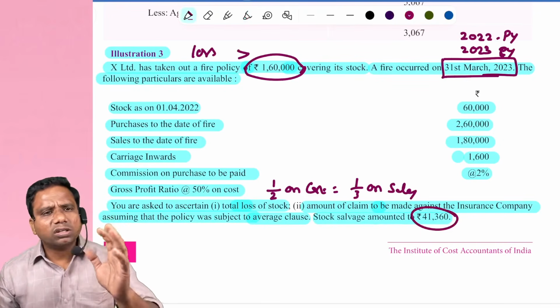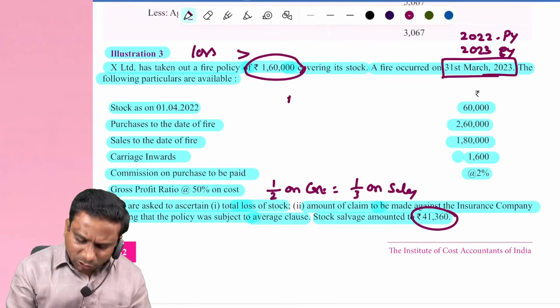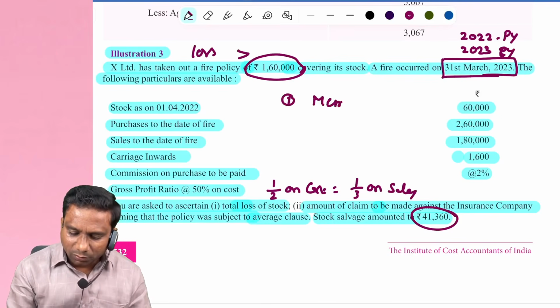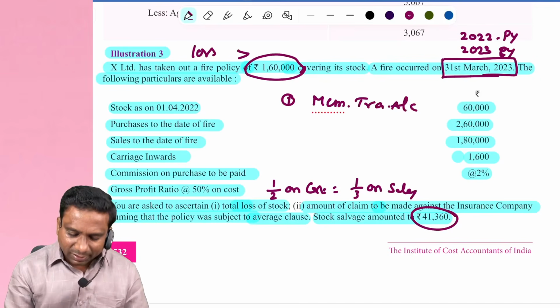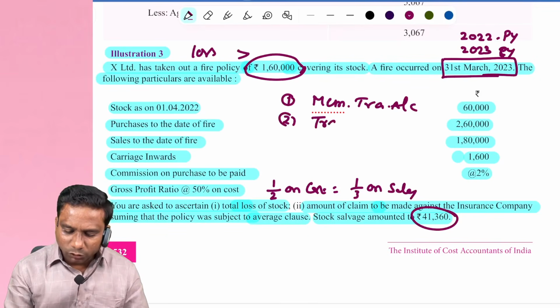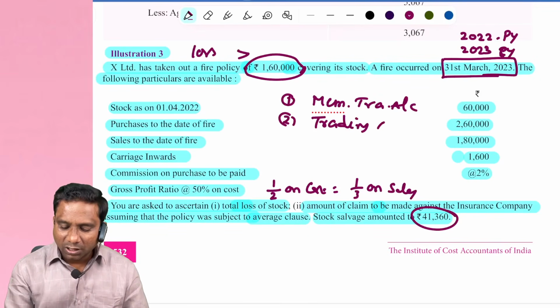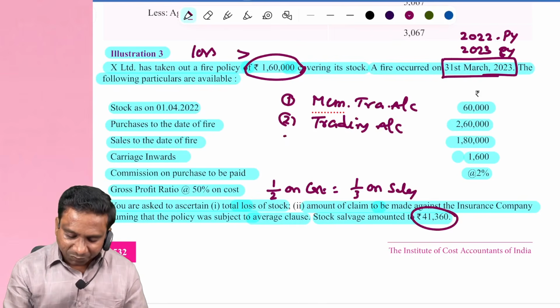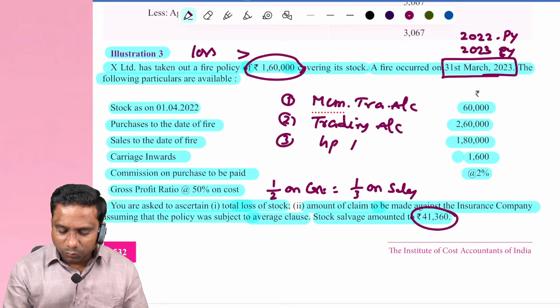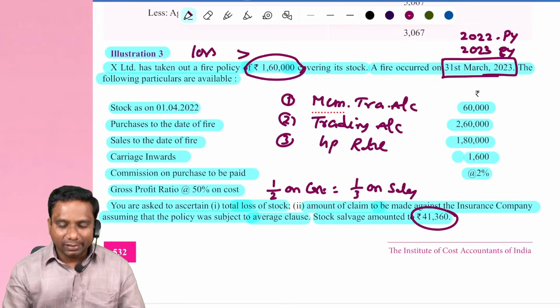41,360. Tell me what are the steps we follow. First, we prepare memorandum trading account. Second, actually we should prepare trading account for knowing gross profit. Next we calculate gross profit rate.